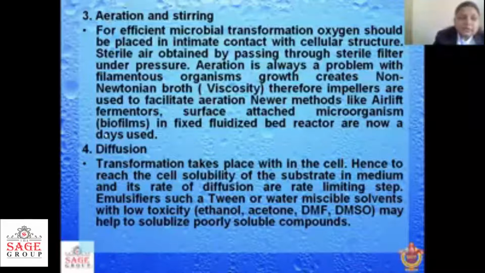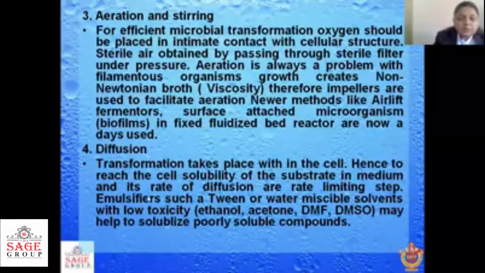Diffusion is also somewhat of a problem inside fermentations. There should be proper diffusion of microorganisms in the medium. Transformation takes place within the cells. Hence, to reach the cell, the solubility of the substrate in the medium and its rate of diffusion are the rate limiting steps.